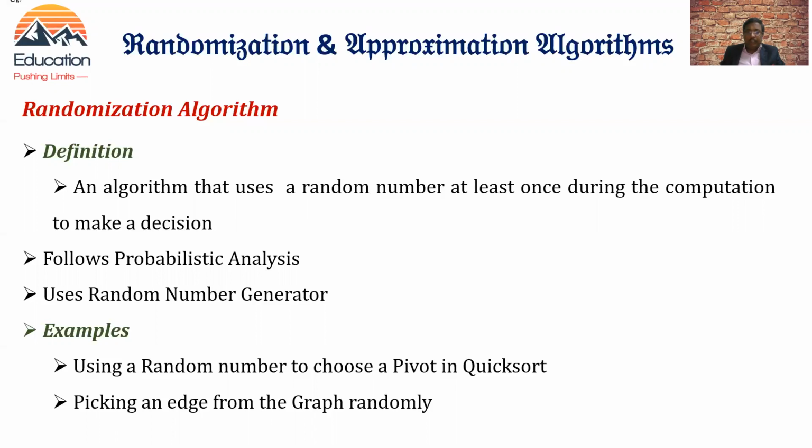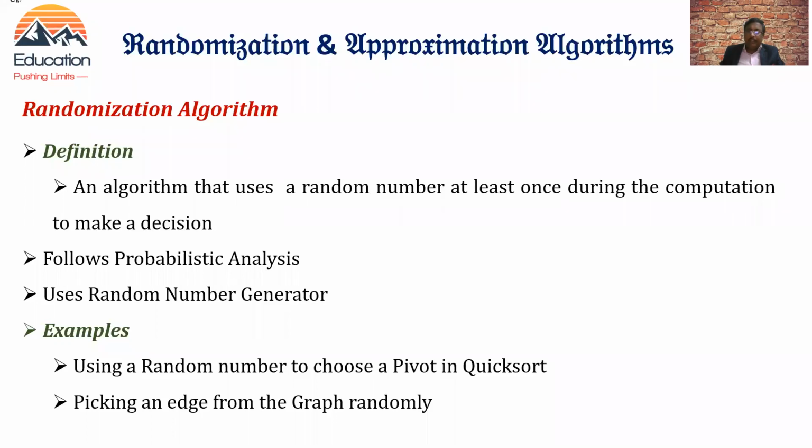Similarly, if I have a graph and I want to pick an edge from the graph randomly, and I use a random number generator to pick the edge, then that becomes a randomization algorithm. Normally, randomization algorithms use random number generators, and some algorithms follow probabilistic analysis also.